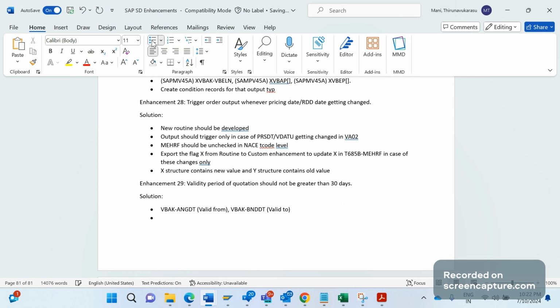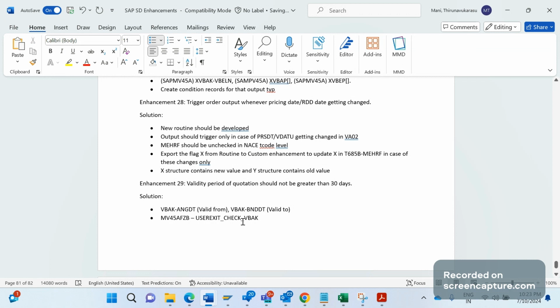And where should we write the logic? Which user exit should we consider here? It's very simple. MV45AFZB is the include. In the include, we have the user exit USEREXIT_CHECK_VBAK. The name of the user exit says to check the VBAK data. That means validate the data in the VBAK. The purpose of the user exit is mentioned by the name itself, check VBAK, right? So in this include, we have this user exit.